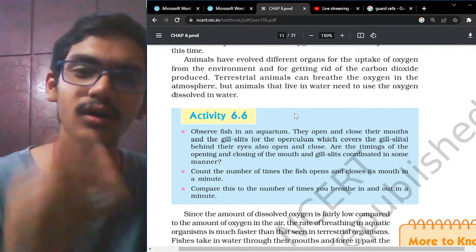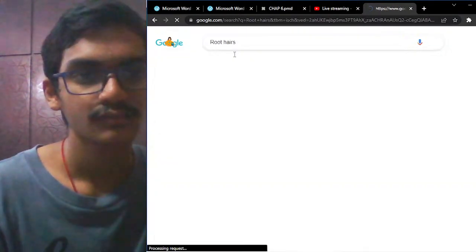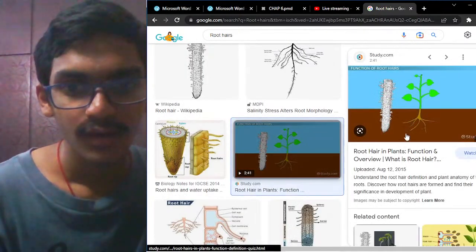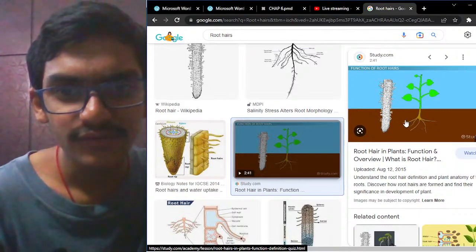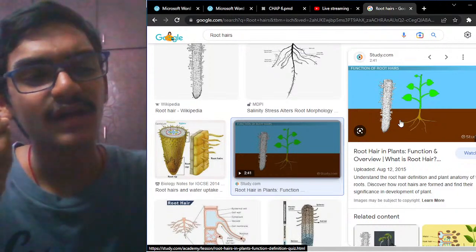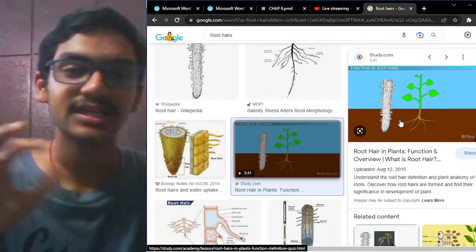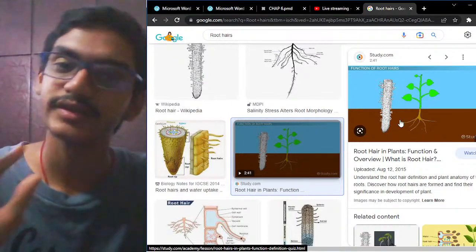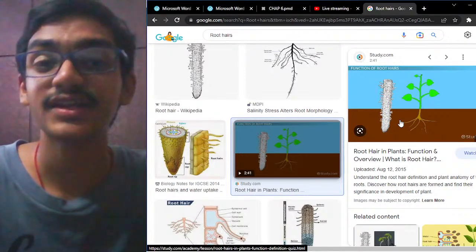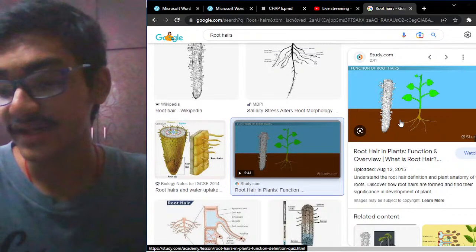Root hairs are nothing but, I'll try to show the picture. Here you can see small finger-like projections which cannot easily be seen. Those are the root hairs. Some air is present in the soil, and the root hairs try to capture the air and use it for different life processes. In a similar way, nitrogen is also utilized by the plants, wherein it is converted into nitrites and nitrates, and it is used by the plants. That is root hairs, roots.